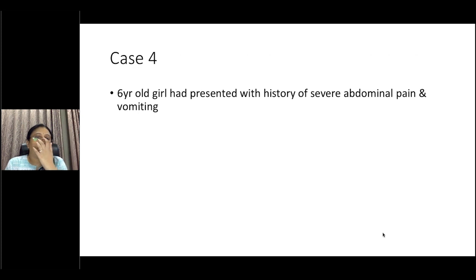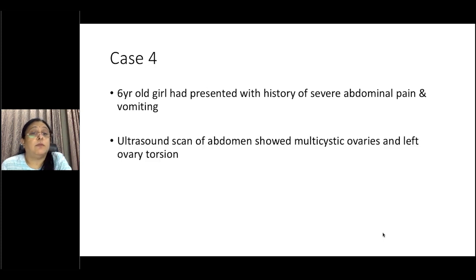So the next case is a 6-year-old girl who presented with a history of severe abdominal pain and vomiting and had gone to see their pediatrician who, because the pain was so intense and the child was inconsolably crying with vomiting, had an ultrasound scan of the abdomen done, which showed multicystic ovaries and a left ovary torsion. So the left ovary had to be removed. Following the scan, the child was referred to a surgeon. They laparoscopically had a look. They found that the right ovary was also multicystic and the left ovary had torsion and unfortunately had to be